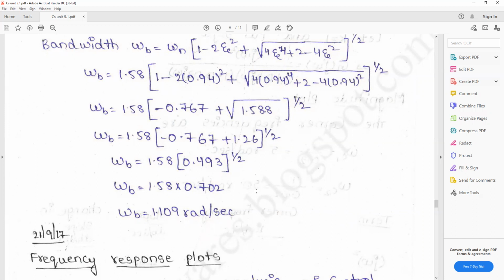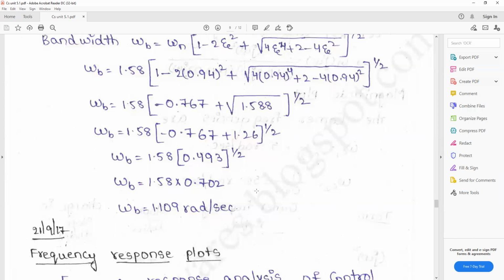So in these problems, as you calculated in the time response analysis, in the time domain specifications, the rise time, peak overshoot, same process. First, the given transfer function is rewritten in the standard form of closed loop second order system, omega n square by s square plus 2 zeta s omega n plus omega n square, and substituting all the values, calculate the natural frequency omega n and the damping ratio zeta. Okay, so in the frequency domain specifications, you calculate the resonant peak, resonant frequency, bandwidth, gain margin and phase margin. Okay, so this is the problem.